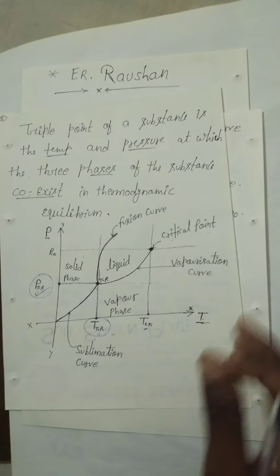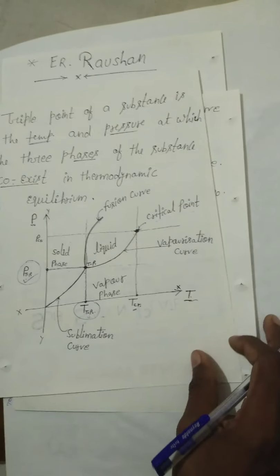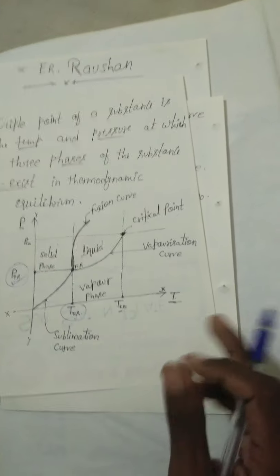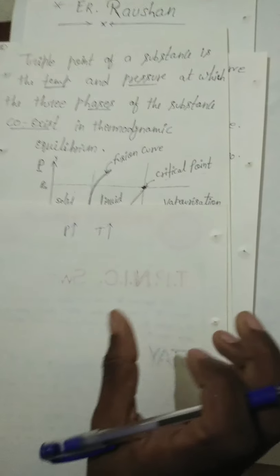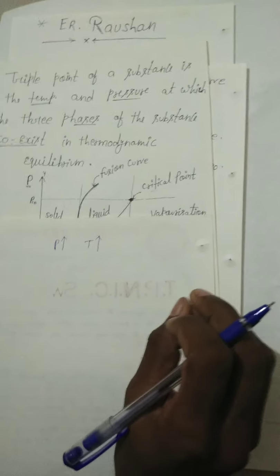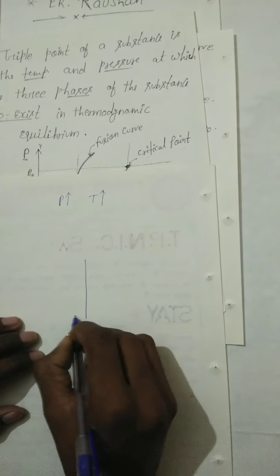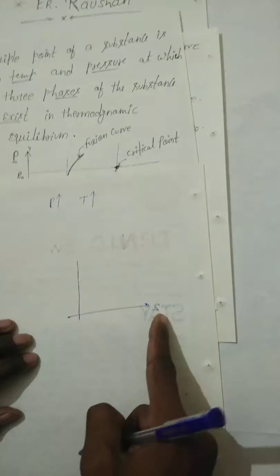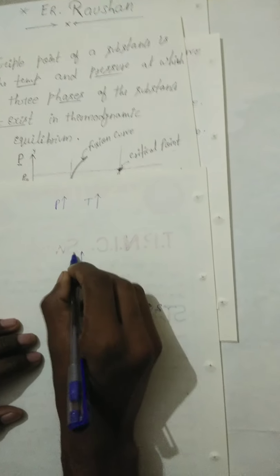And you know that if we increase the pressure, then temperature also increases, and the latent heat at the critical point will become zero. Look at that diagram, that is the entropy, and here it is the temperature.